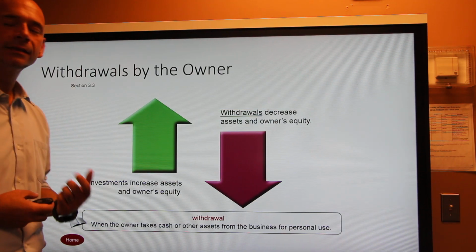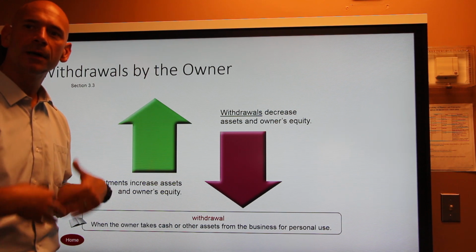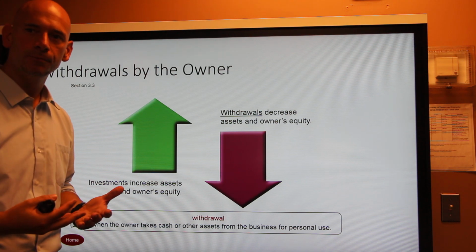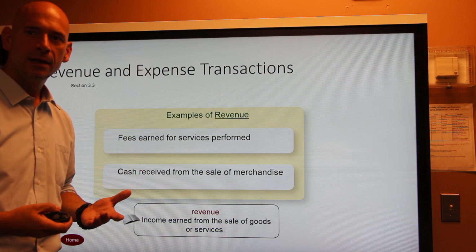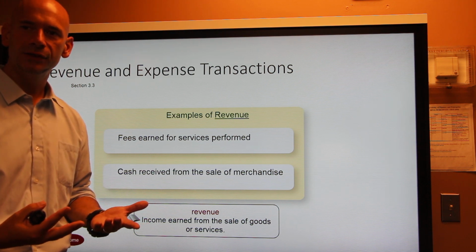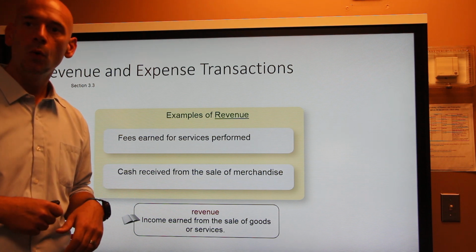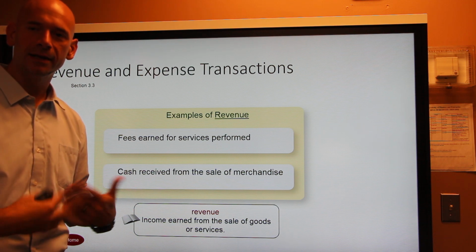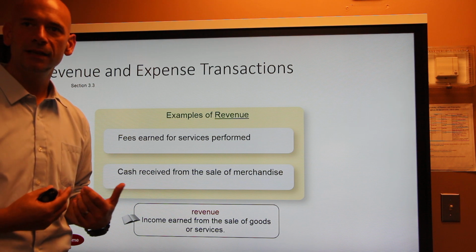These 3 are all considered to have effects on capital, because remember, capital shows us how much of the assets would be available to us if we were to liquidate or sell our company. So in the case of the first one, revenue, if we were to sell items or provide services, one of our assets would increase. Either cash would increase or accounts receivable. Those are the 2 ways that we can account for providing a service for somebody. Either they give us cash then, or it's accounts receivable and we're waiting.